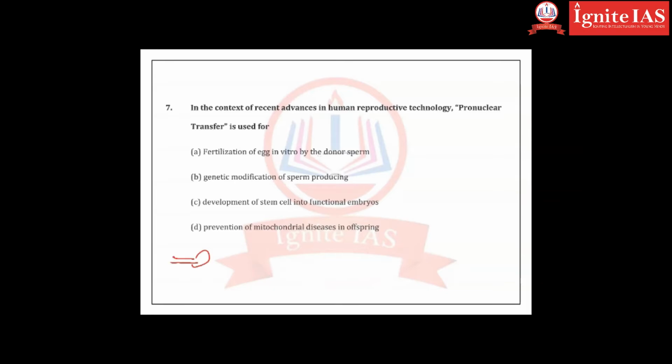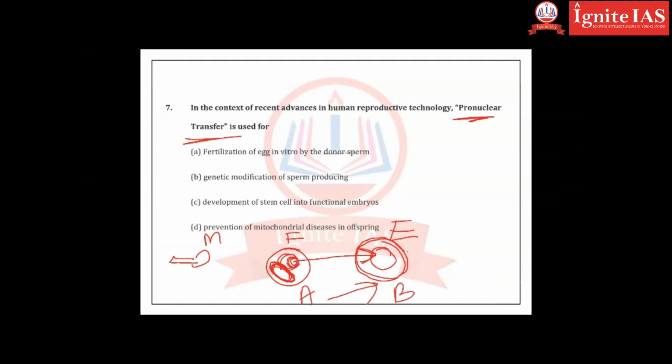You see here, this is sperm, this is egg. In the egg we have mitochondria, that is, this is from female, right? This is from male. If we want to eliminate the disease to the daughter, we will remove the mitochondria from the female egg. Or what we can do is we can take another egg and transfer this material to this egg. That is called pro-nuclear transfer. That is, we'll remove the nucleus and the nucleus of this female A will be transferred to the female B, and this egg will be fertilized with this male sperm.